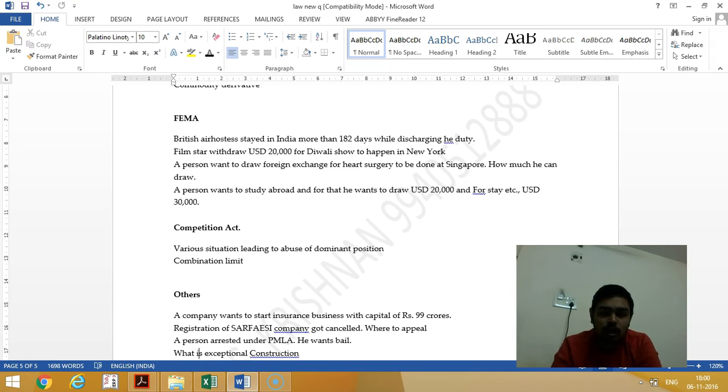This and all lead to dominant position. And if you are fixing predatory pricing, creating a barrier to new entrants to compete with you, or closing the competition, this is abusing the dominant position. Then combination limit. What is the limit of combination, which was revised very recently? So you should study that combination limit.